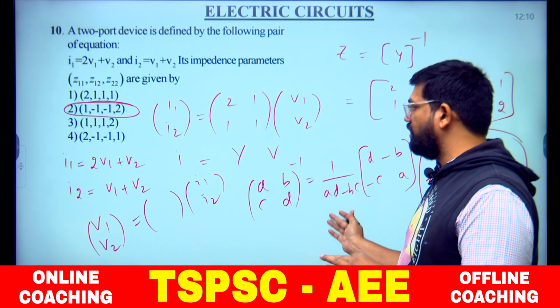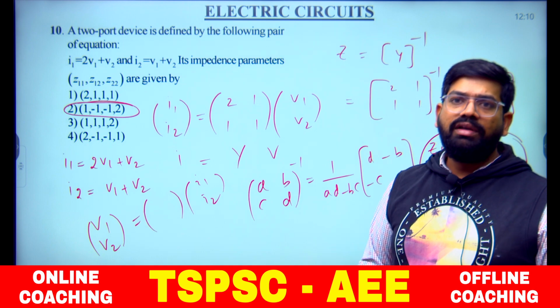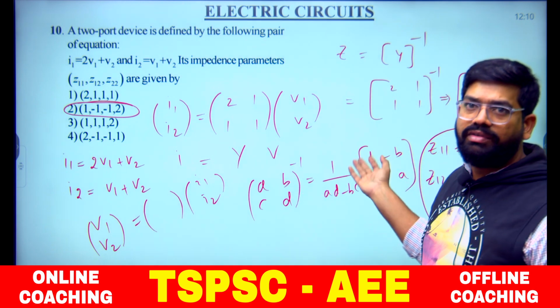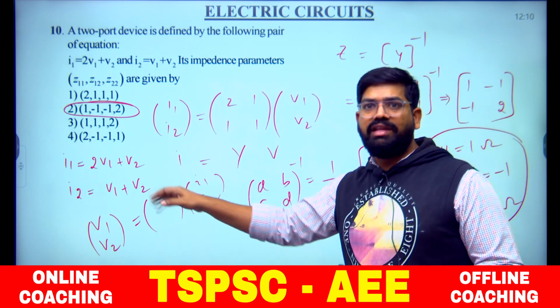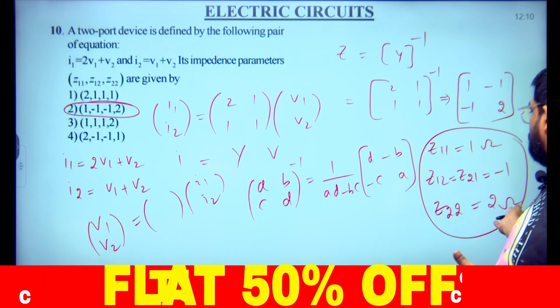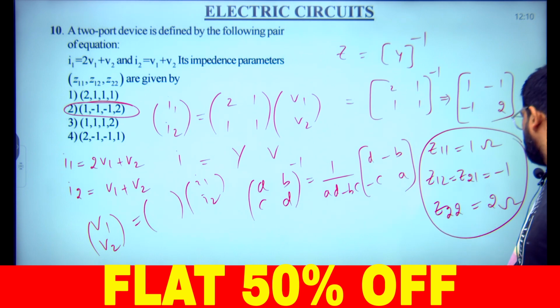You can use whichever you feel comfortable with. Some people feel that finding the inverse of a matrix is easy, so follow that. Otherwise you can just play with the equations and get the answer. Understood? This is the answer, matching our second option.